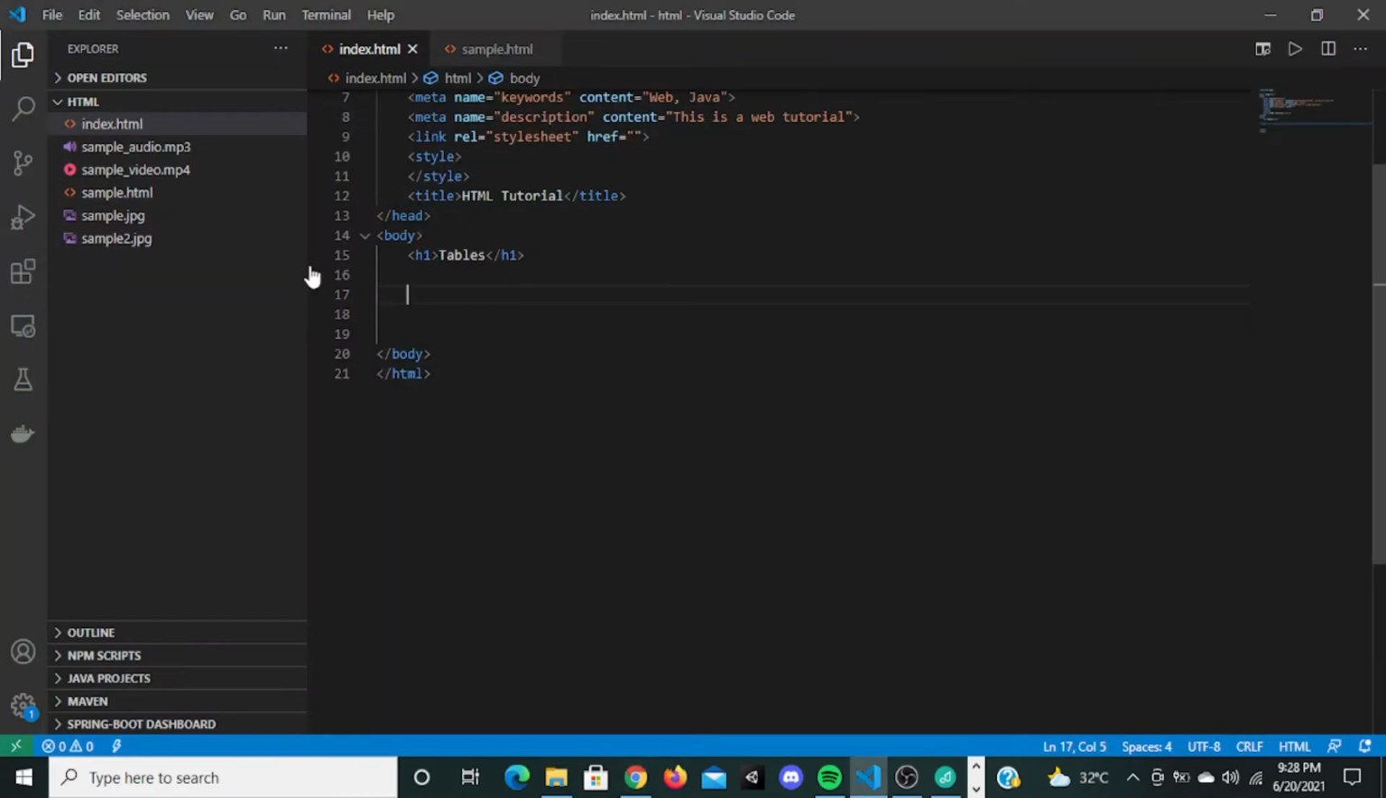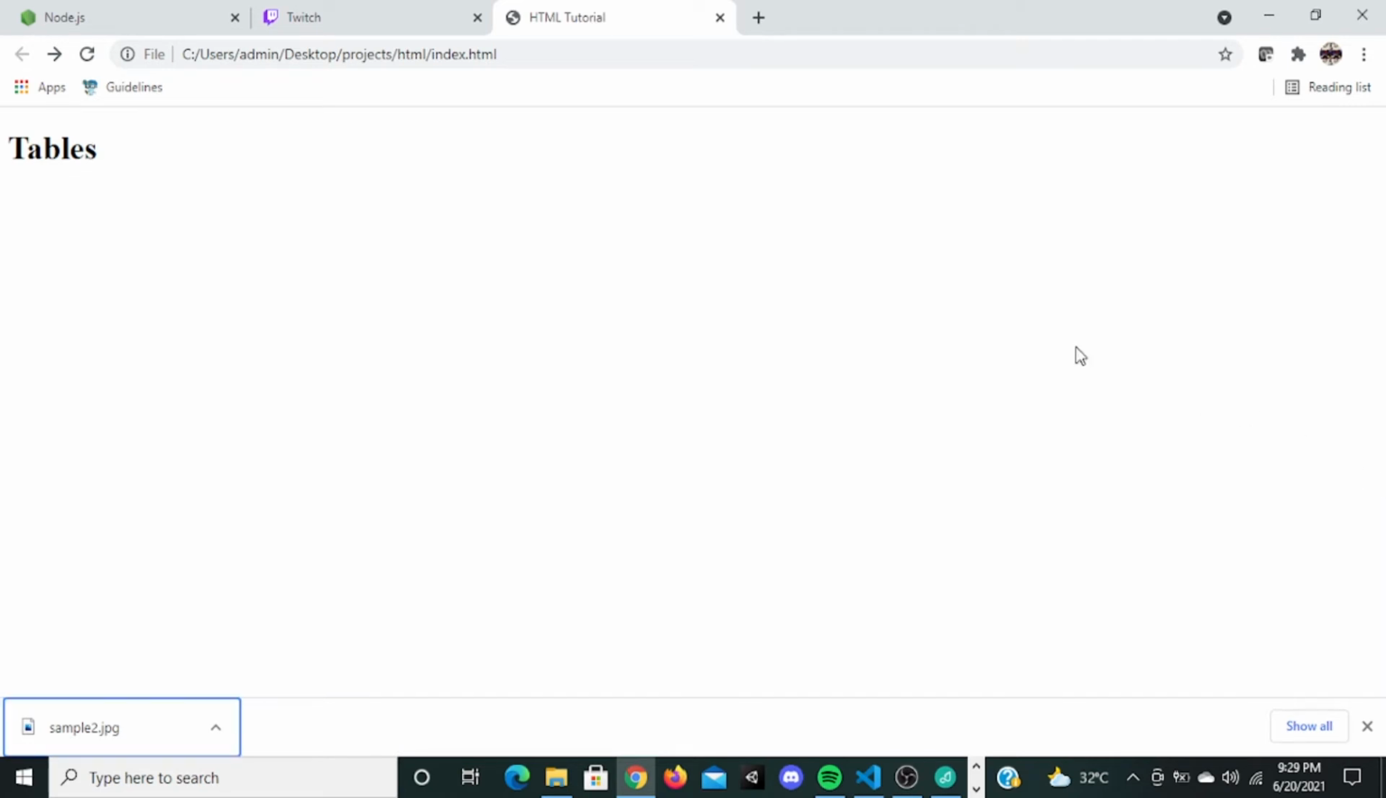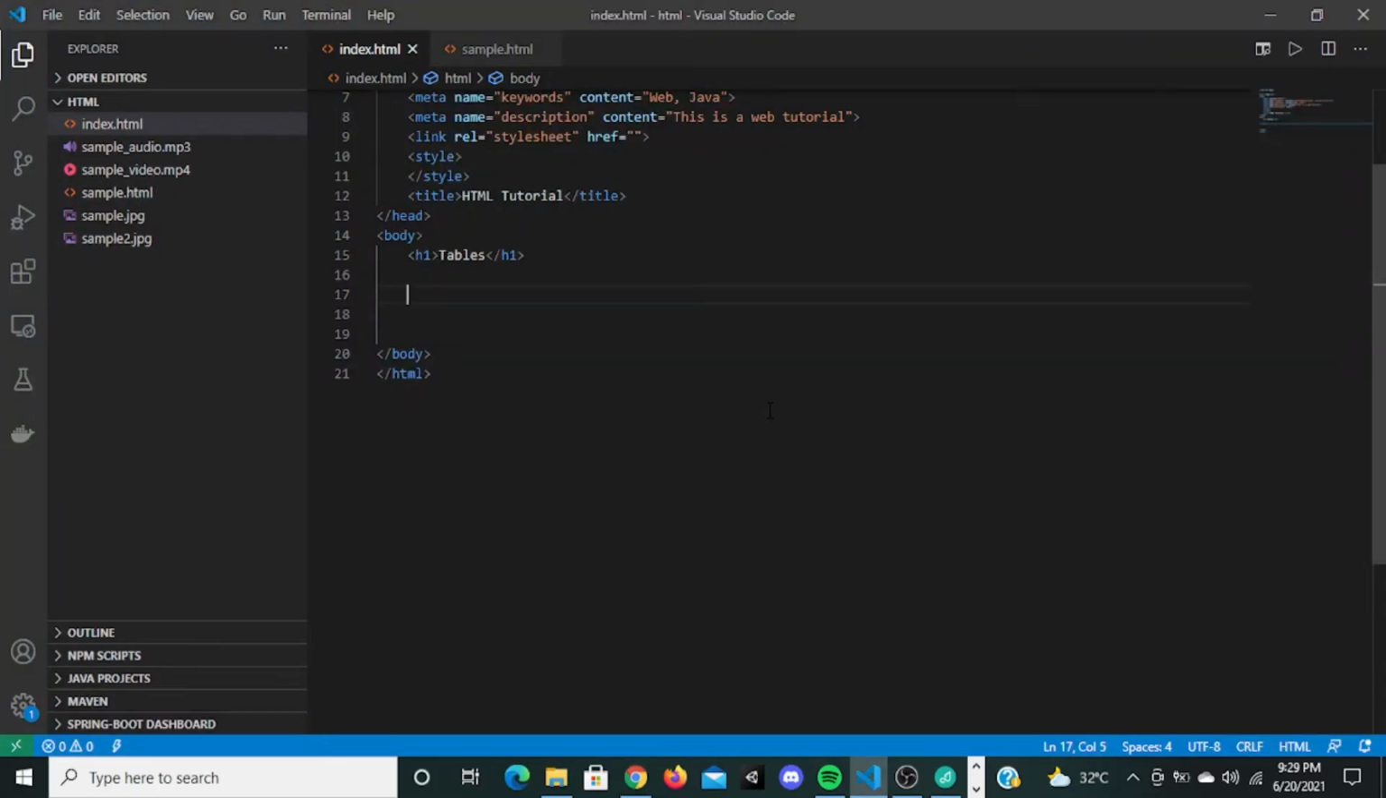Yeah, tables. You guys know what a table is, right? Tables are used everywhere to display data. So if you want to display data, tables are very important. For displaying a table in a website, there is a tag called table. It has an opening tag and a closing tag. There are two things in tables: one is rows, another one is columns.